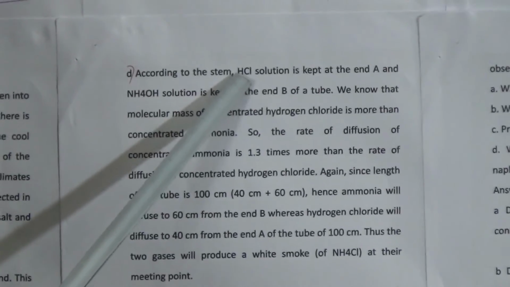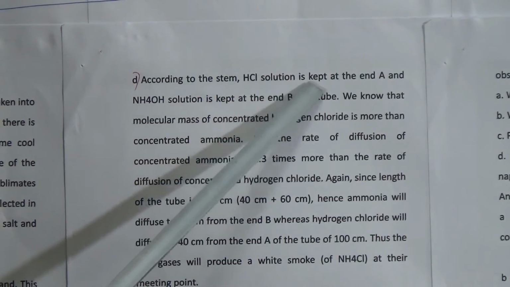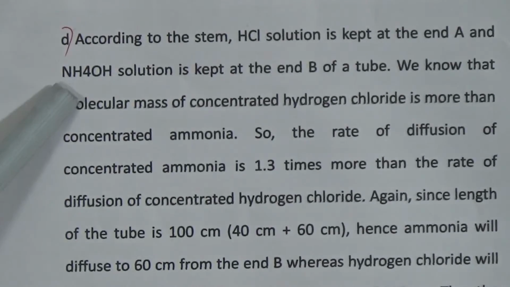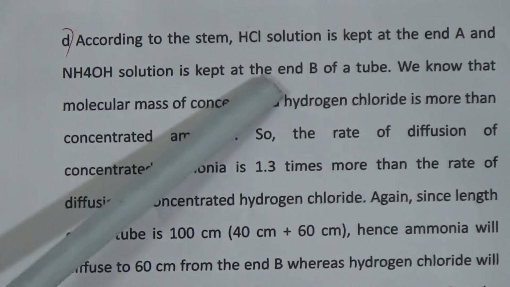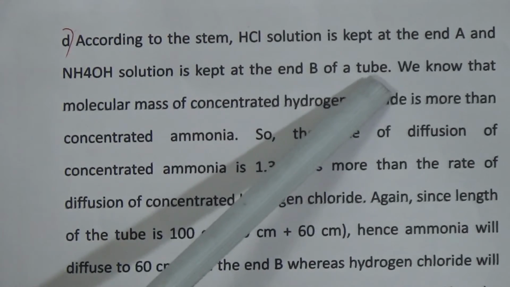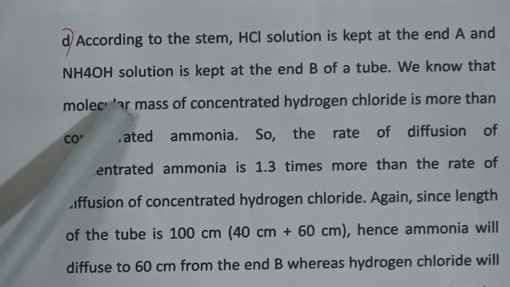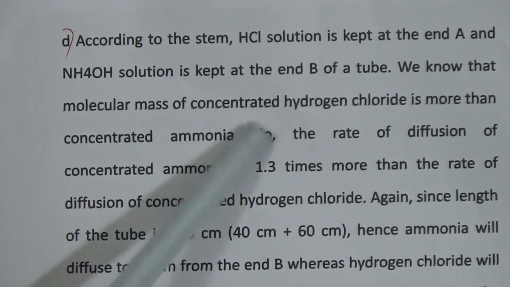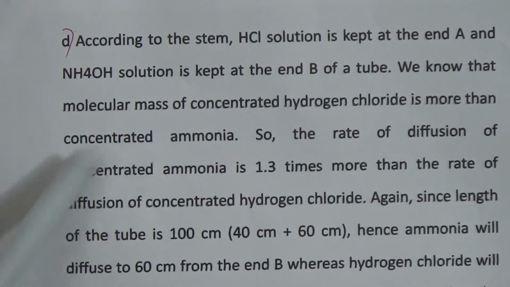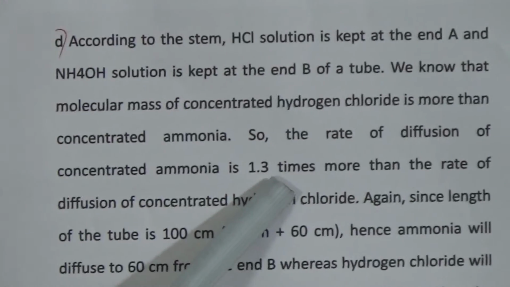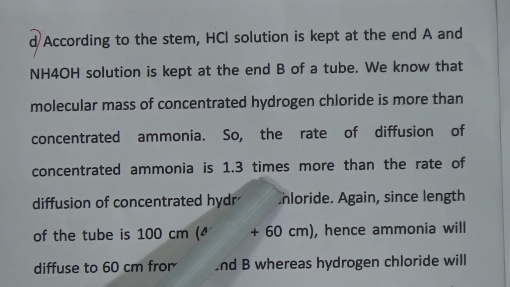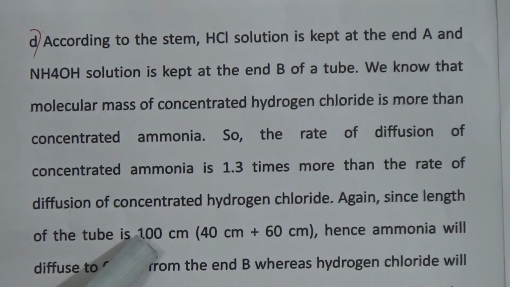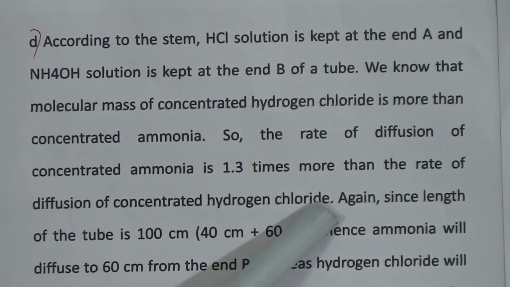According to the STEM, hydrogen chloride solution, the hydrochloric solution, is kept at the end A, and the ammonium hydroxide solution is kept at the end of the tube, and we know that the molecular mass of the concentrated hydrogen chloride is more than concentrated ammonia. So the rate of diffusion of concentrated ammonia is 1.3 times more than the rate of diffusion of concentrated hydrogen chloride.